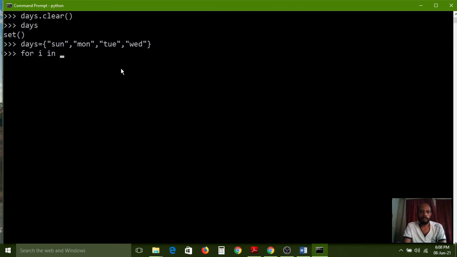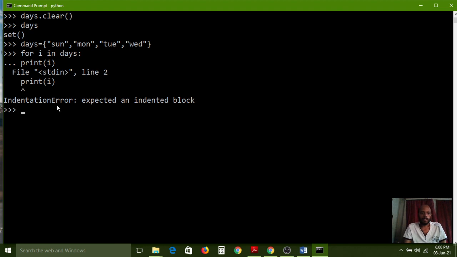for i in days, I pass the days set here, because you need to search in the days set using the in operator. So here print i value, because in the first iteration i is pointing to Sunday, like that. So here there is an indentation error. After the for loop, if you want to give the print function, compulsorily one space is required, then only it will work.